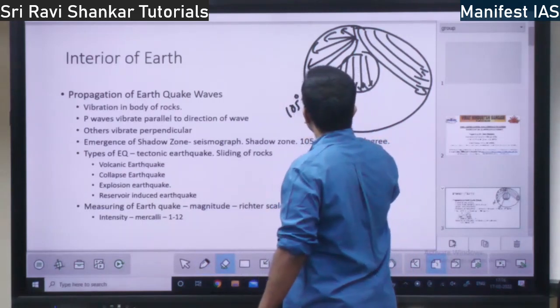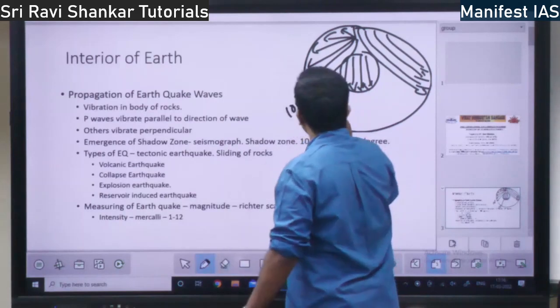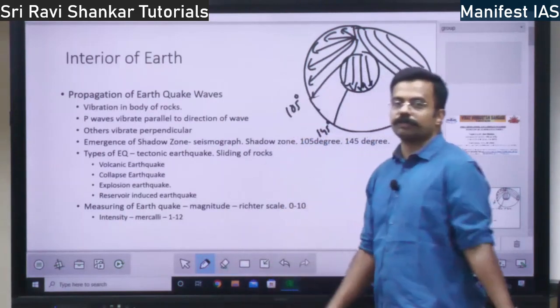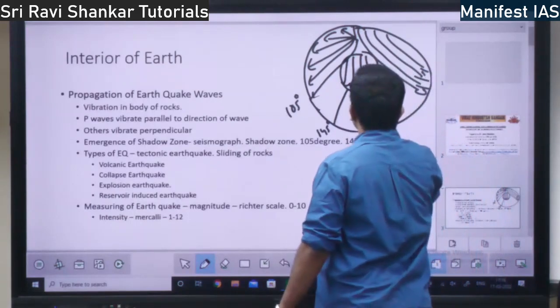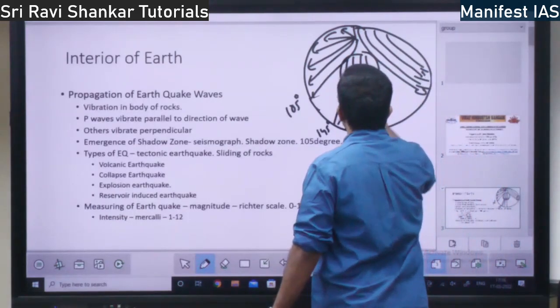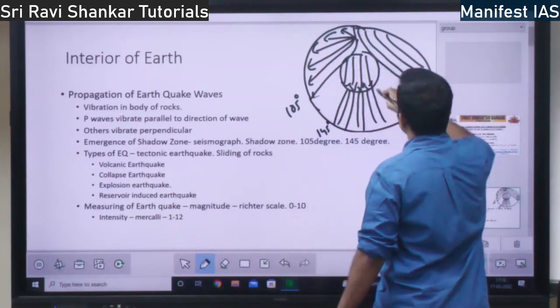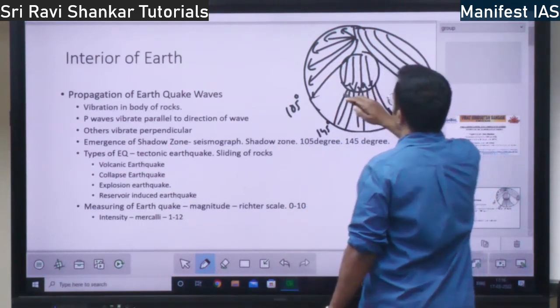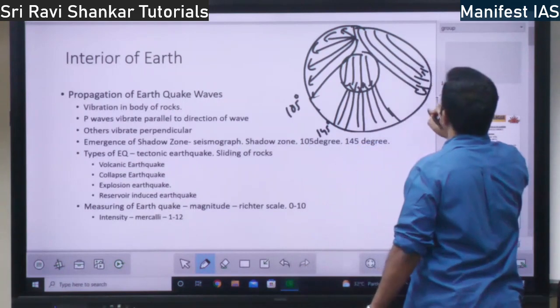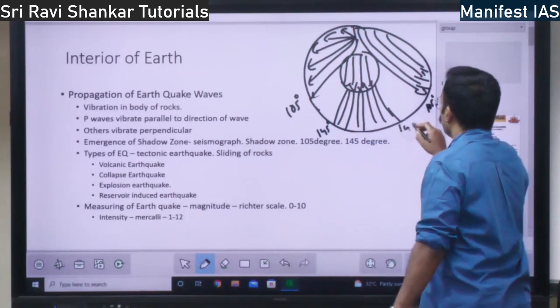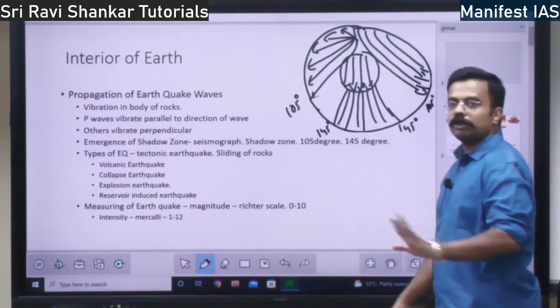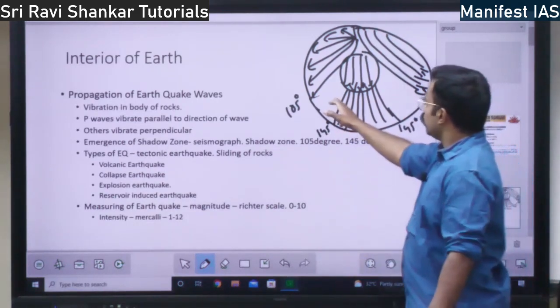Between 105 and 145 degrees there will be no P waves and S waves. Whereas from 145 up to 180 degrees, you again find the P waves. This will be the same in both directions. Here also P waves and S waves are received up to 105 degrees, and from 105 to 145 degrees there will be no waves coming.